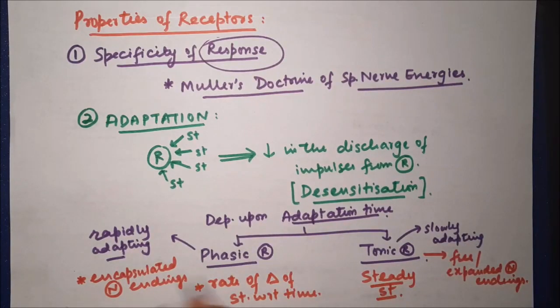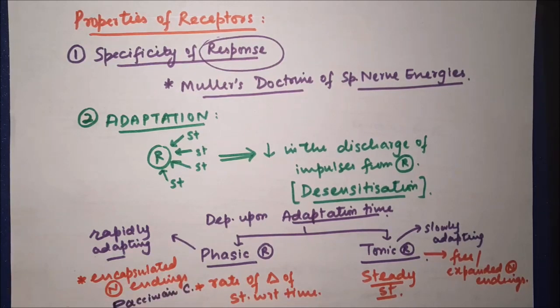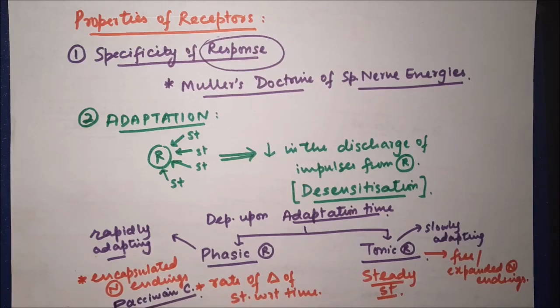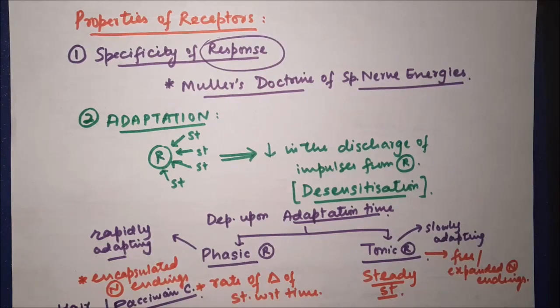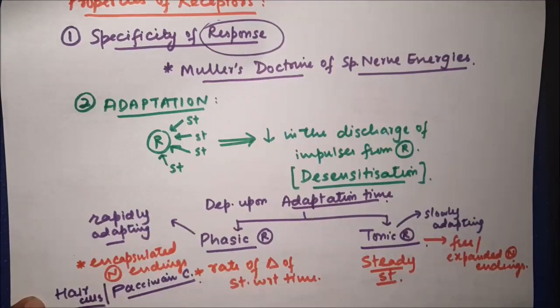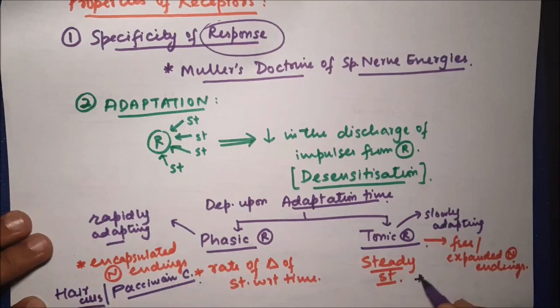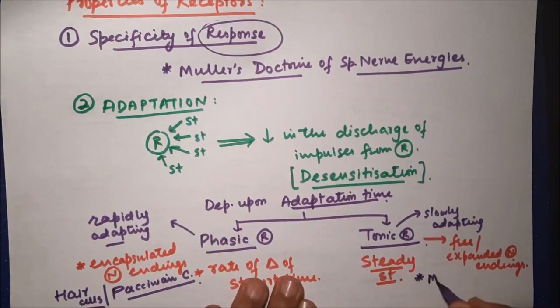Examples of phasic receptors include Pacinian corpuscle and hair cells. So Pacinian corpuscles are rapidly adapting receptors. Similarly, hair cells in the inner ear are also rapidly adapting receptors, hence phasic receptors. Examples of tonic receptors include muscle spindle and receptors for cold, which are present in the skin.